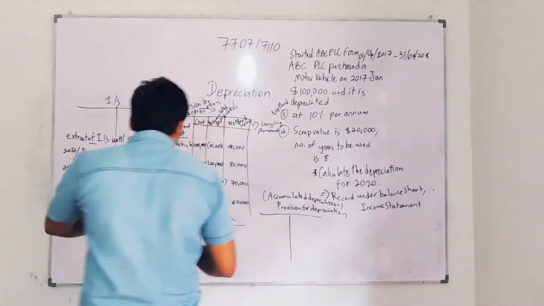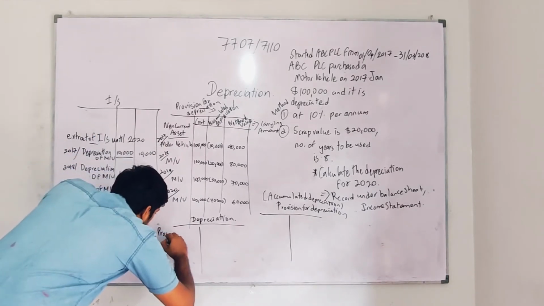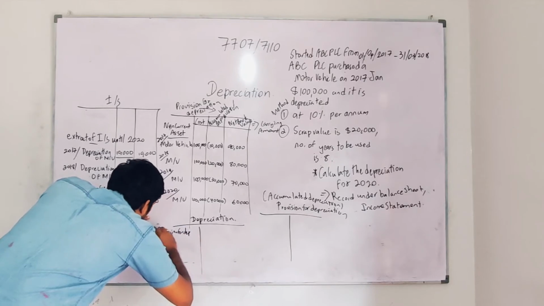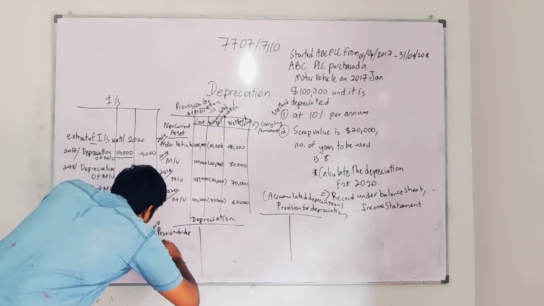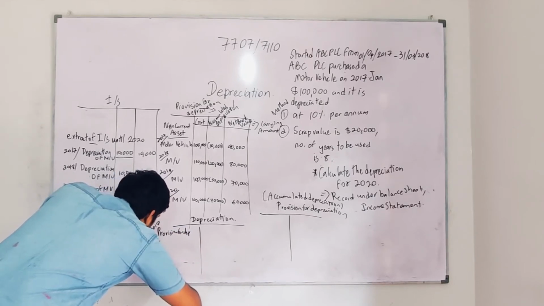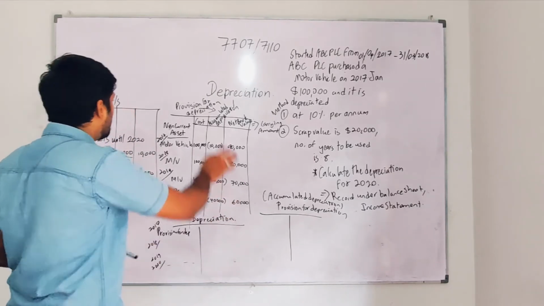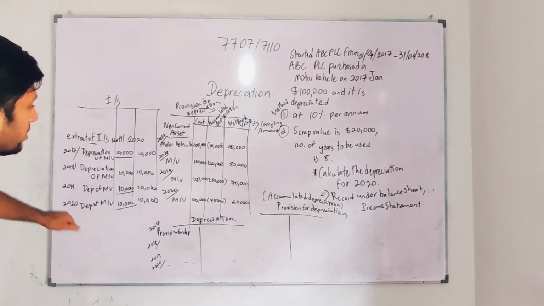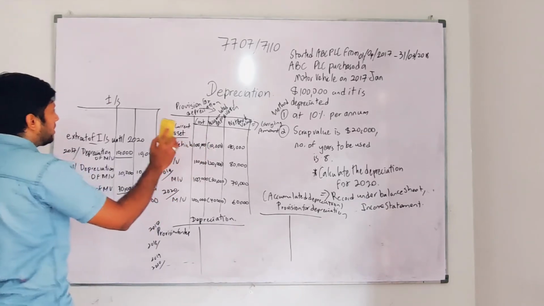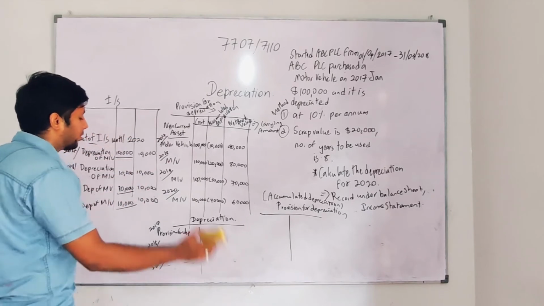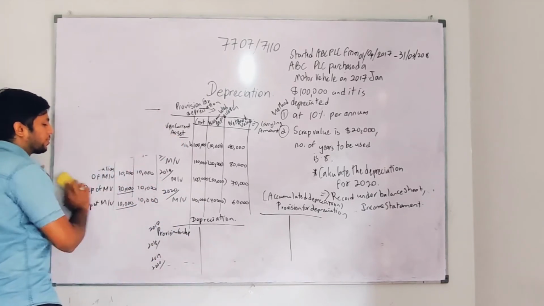Normally I will write provision for depreciation here, for 2017, 2018, 2019 and 2020. I think this space is not enough for me to calculate, so I'll erase this, to give you a clear vision of what I'm doing.